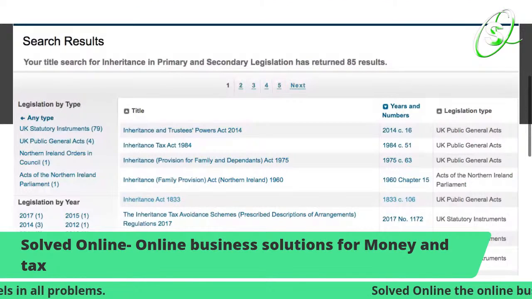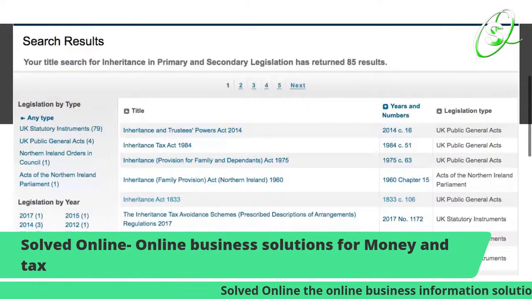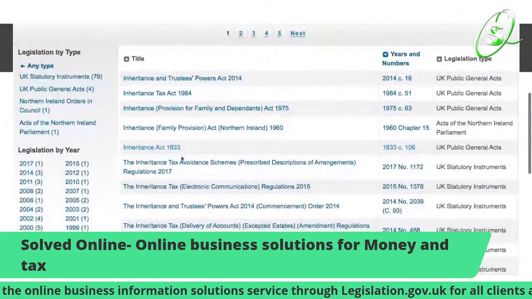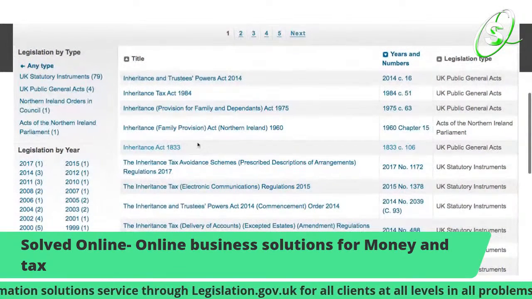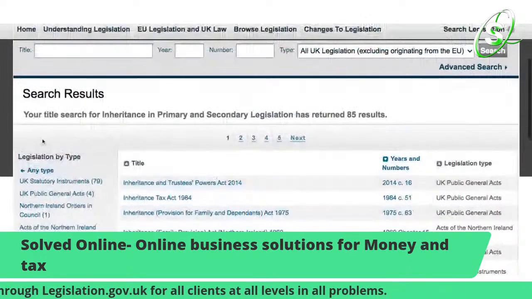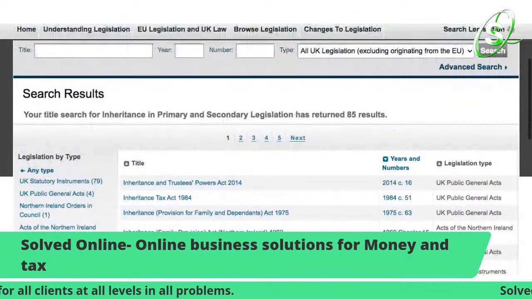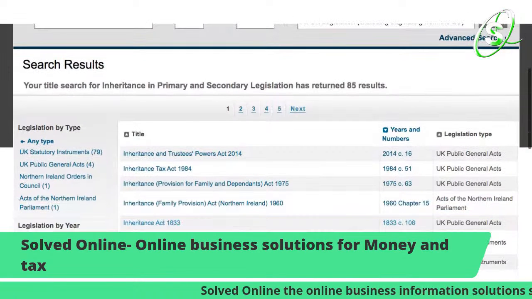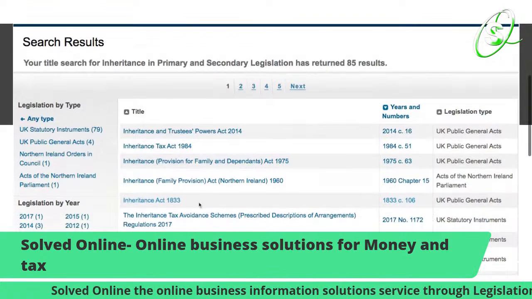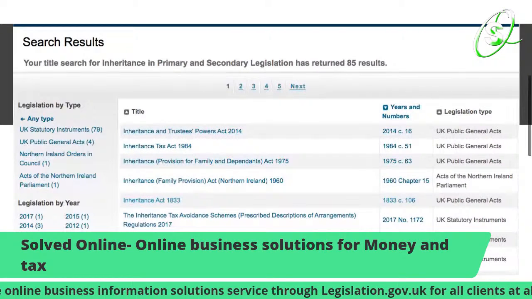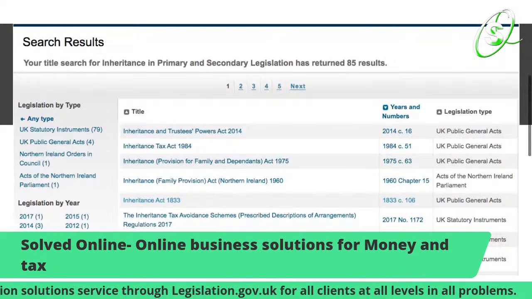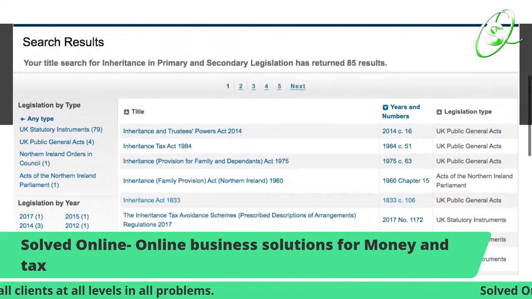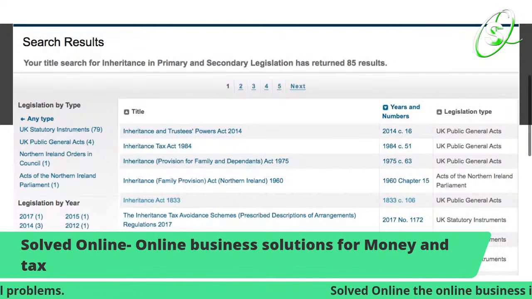Like I say, solution from all levels, and as you can see, there's inheritance, and that's our look at the date. This is primary legislation. As you can see, it shows your title search for inheritance in primary and secondary legislation has returned 85 results. Look, this is how far it goes back to. And just to know that it's gone back this far, that means again, there are solutions.